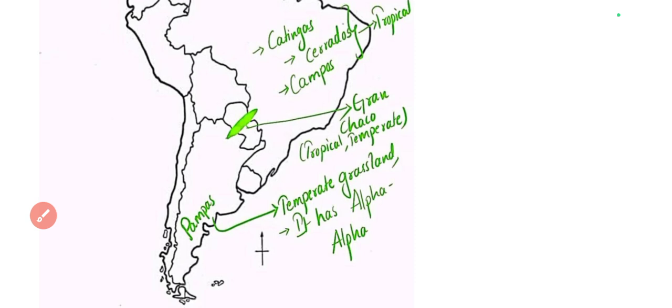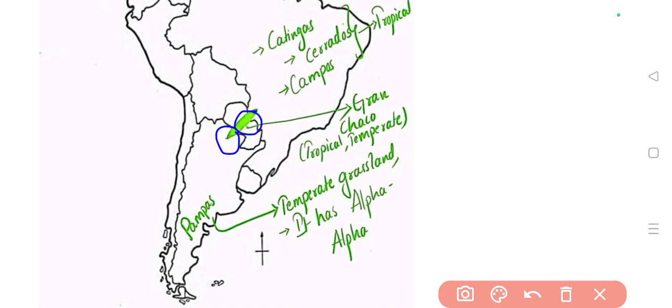Now let's go to another grassland, which is in some part of Argentina, some part of Paraguay, and some part of Brazil. Without looking at the country names, you are able to recognize where Paraguay, Brazil and Argentina are. You might not have recognized it before. It is only because we have done the political mapping, the different nations of South America, that you are easily able to visualize things in detail. That's the reason we have come in order.